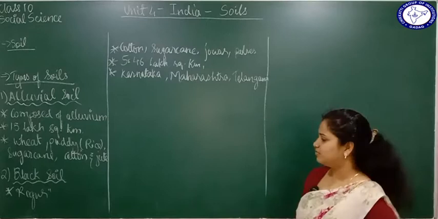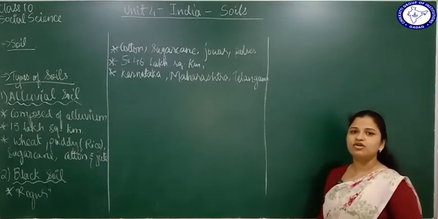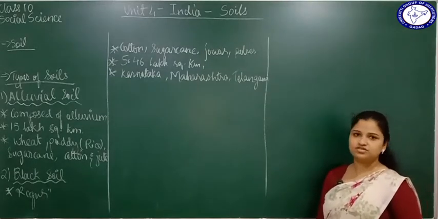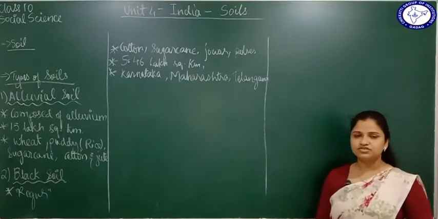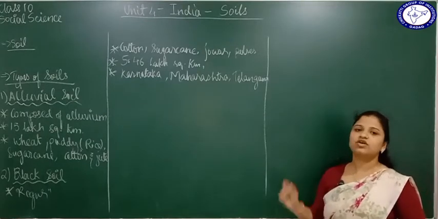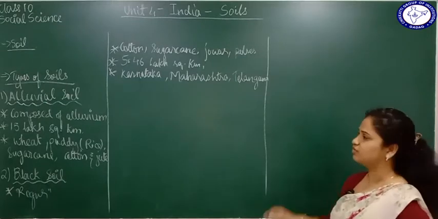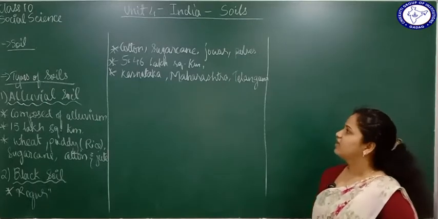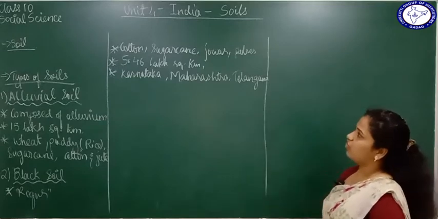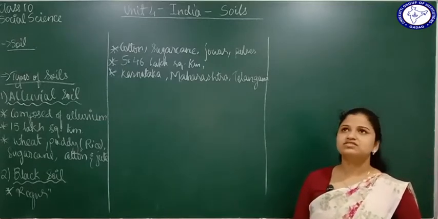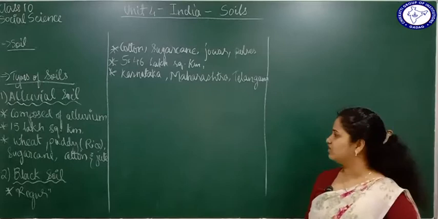So what did we learn about black soil here? We learned that it is called regur as well as black cotton soil. Why is it called black cotton soil? Because cotton will grow best on black soil. It will not grow very well on alluvial or any other type of soil. It will grow best on black soil itself. Some crops we learned here: cotton, sugarcane, jowar, pulses, chilies, wheat. These can be grown easily on black soil.